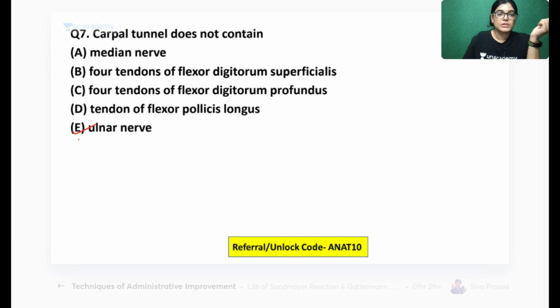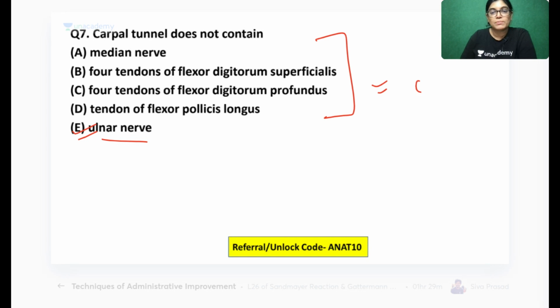Okay, 67% students are correct. And ulnar nerve, absolutely right. Ulnar nerve is passing superficial to the transverse carpal ligament. It is not a content of carpal tunnel. So yes, ulnar nerve is the correct answer. It is not forming the content. The rest of the options mentioned here, median nerve, the tendons of flexor digitorum superficialis, the tendon of flexor digitorum profundus, and tendon of flexor pollicis longus, all these are the content of carpal tunnel. Absolutely right, but not the ulnar nerve, because ulnar nerve is passing superficial to flexor retinaculum.